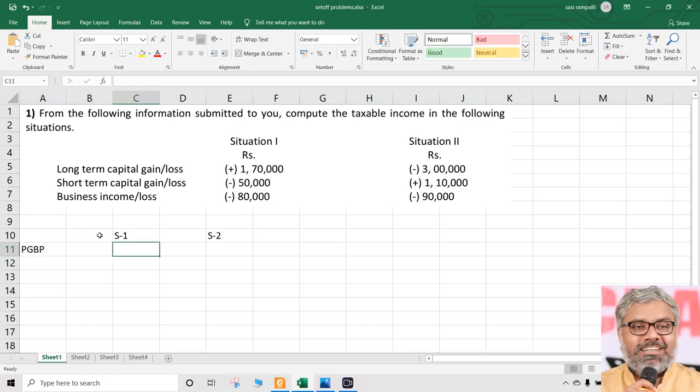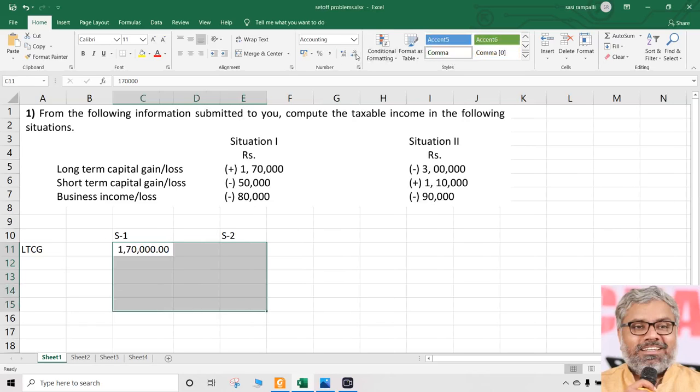So let us take PGBP. If it is negative, there is nothing to be taken because both of them are negative here. We don't need to take it at all. So there is no PGBP in this particular case. What is positive, that we should take first. So what is a positive thing here? Let us take long-term capital gain in this case, that is 1,70,000. That is a positive item.